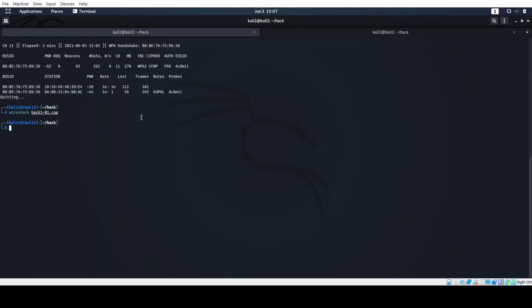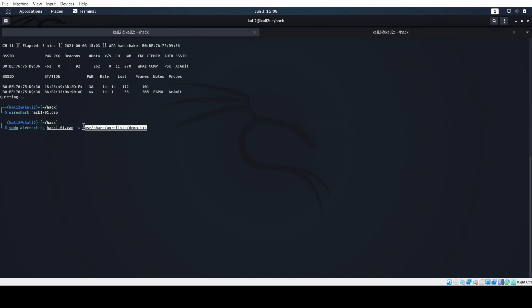So now that we have the capture ready with us, first we need to have the dictionary set up. Inside usr share wordlists there is a file demo.txt.